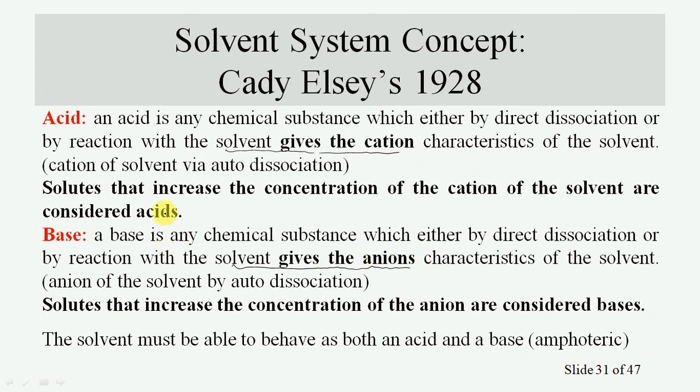In other words, solutes that increase the concentration of the cation of the solvent are considered as acids, while solutes that increase the concentration of the anion are considered as bases. So the solvent must be able to behave as both acid and base.